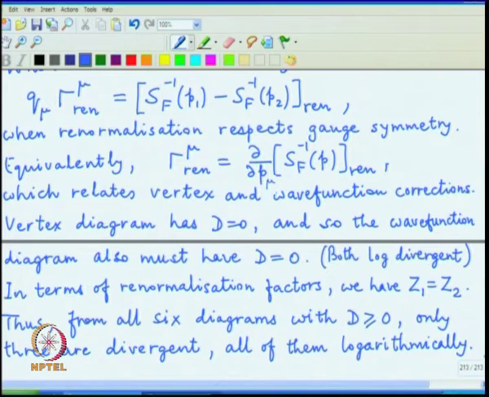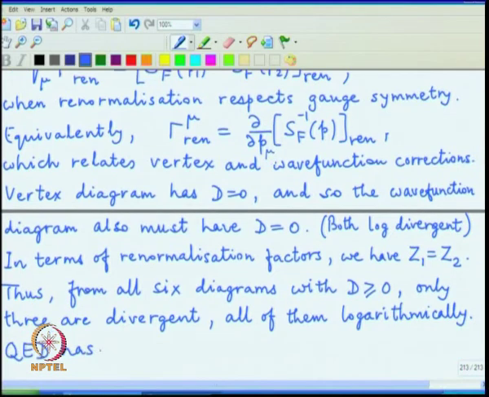So, this is an important feature of QED. So, QED has only log divergences, and this is a characteristic feature of field theories in 4 dimension.